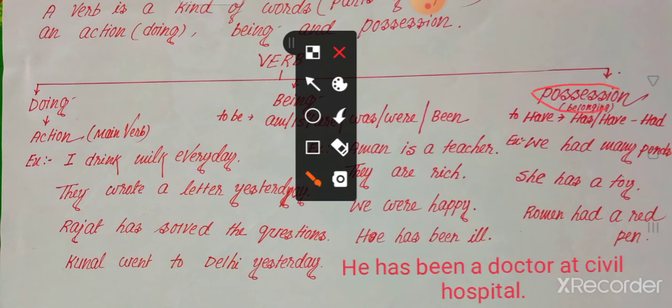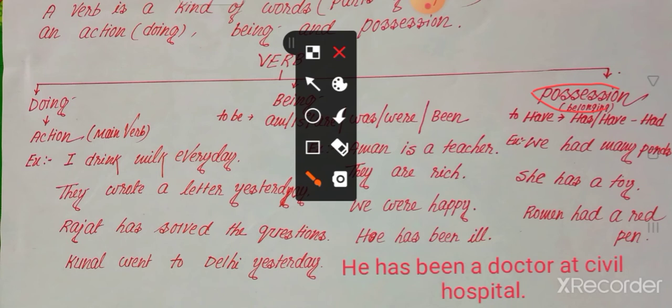Suppose I have an old book. That means I possess an old book. In that case we use the possession verb.